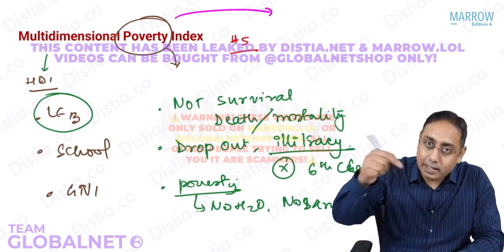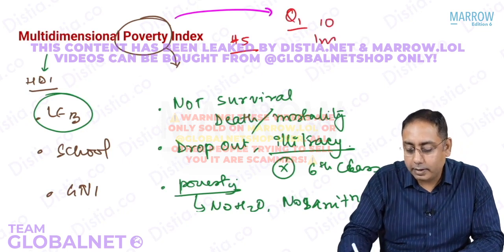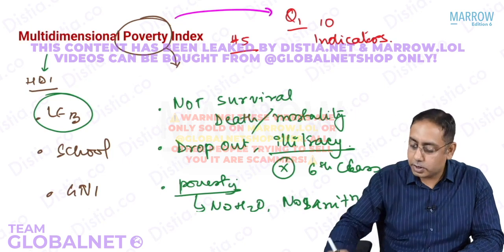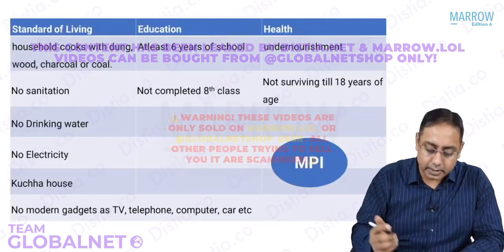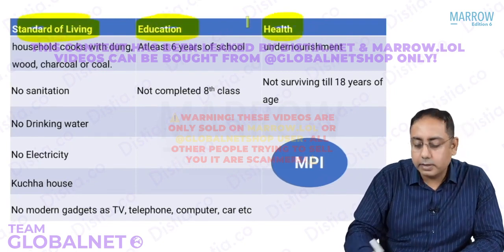MCQ number 1: in MPI, how many indicators do we account for? Beta, there are 10 indicators. It is not required for your exam what the indicators are. Just to show you the multidimensional poverty index, these are the 10 indicators. We take into account the standard of living, education, that is the knowledge, and the health.